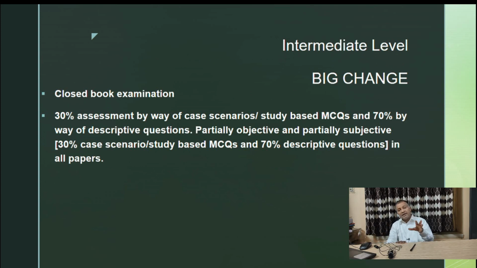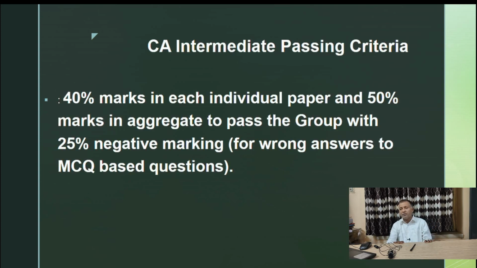Then in the CA intermediate there will be a closed book exam. An open book or partially open book exam is on CA final, that we shall come to. Closed book exam. 30% assessment by case studies, that is practical training, case law, etc. And this will be MCQ. So 30% will be MCQ, 70% will be a descriptive paper. So on a total basis, partially the paper is descriptive and partially it is objective, MCQ.